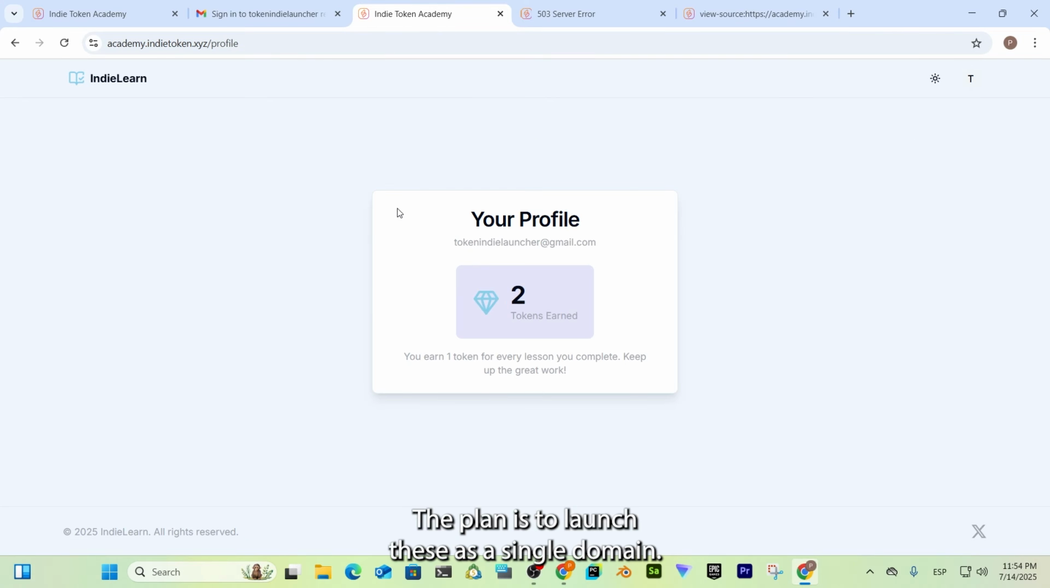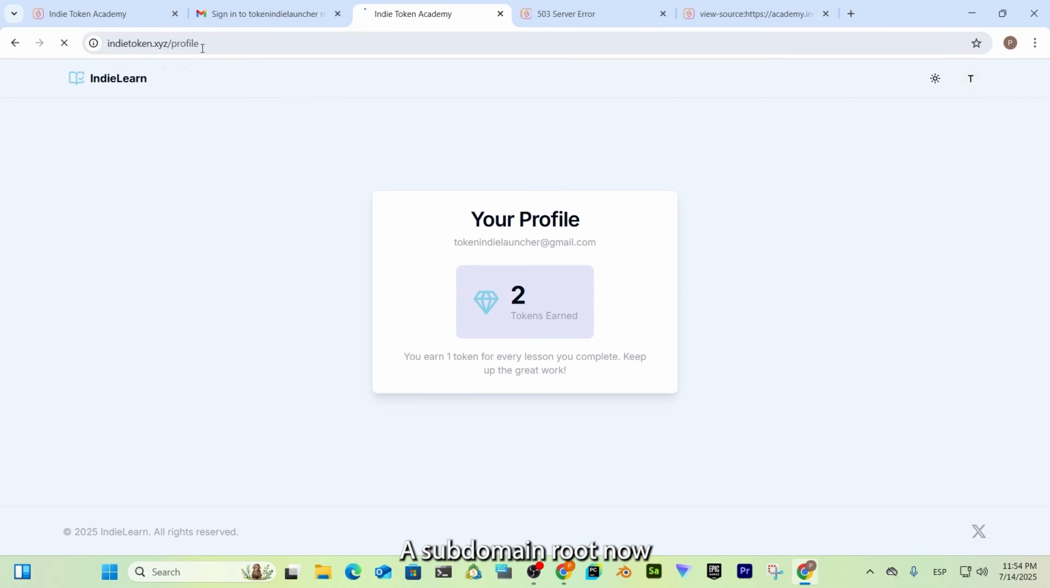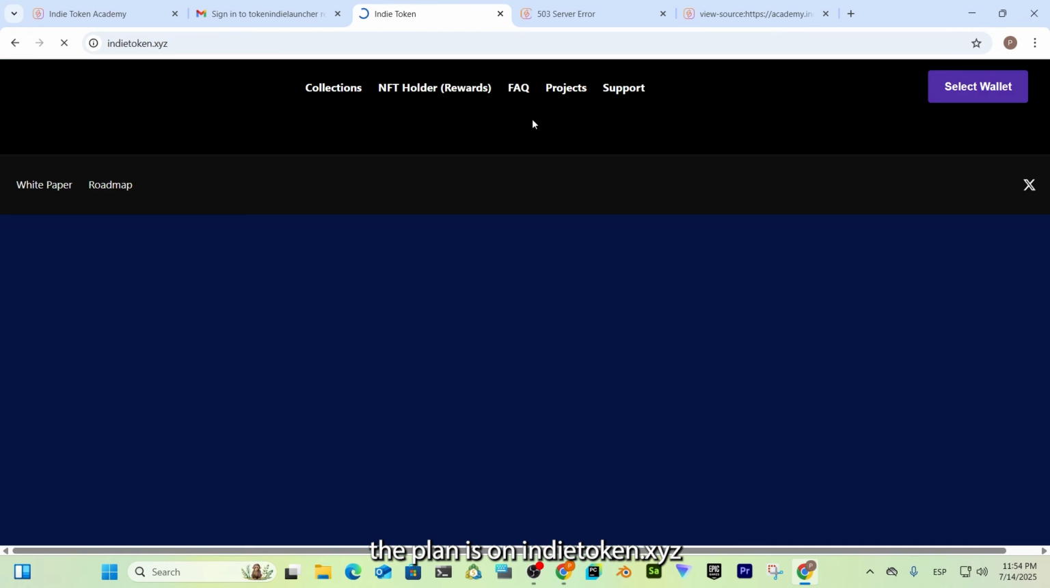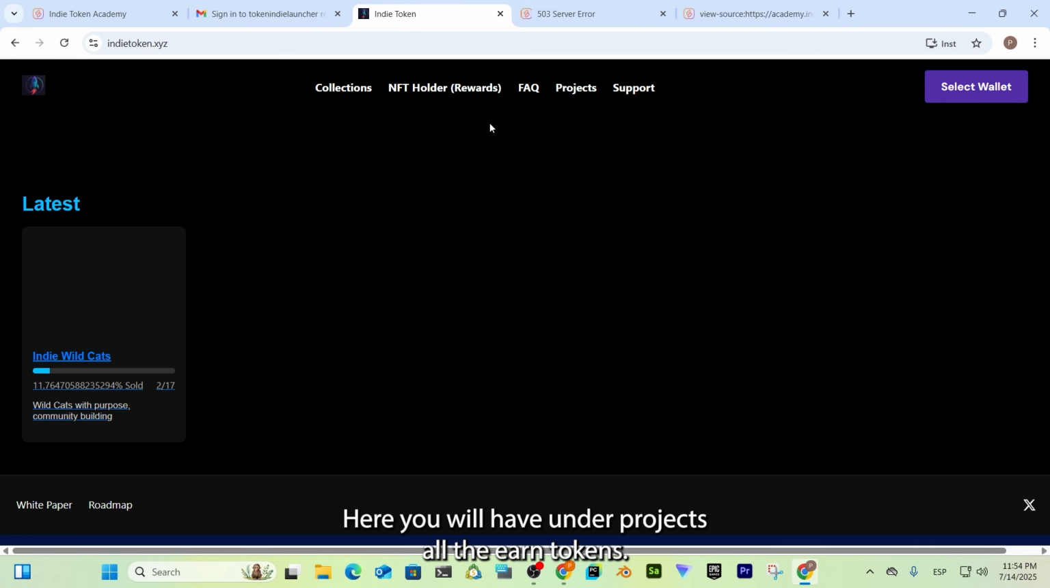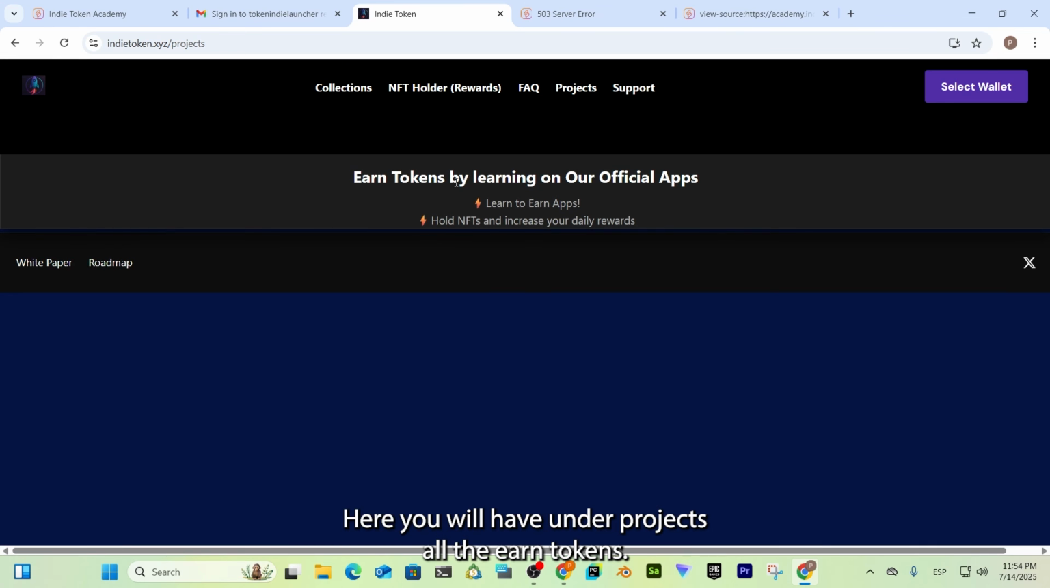Okay, the plan is to launch this as a single domain. This is the academy.indietoken, the subdomain root now, and the plan is on Indi token. Here you will have under projects all the earn tokens, all the projects that earn tokens, all our official apps.